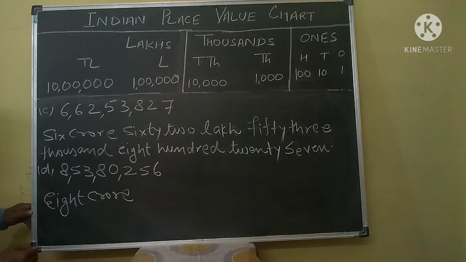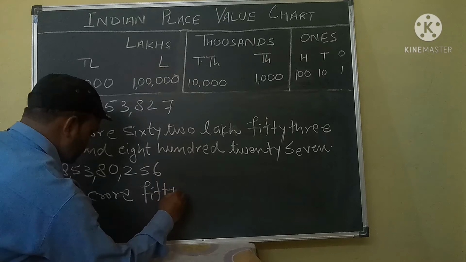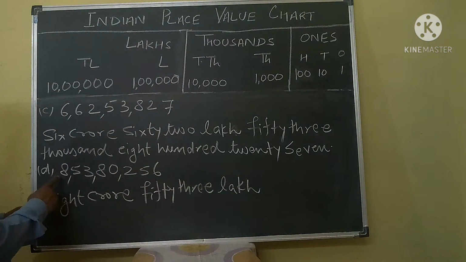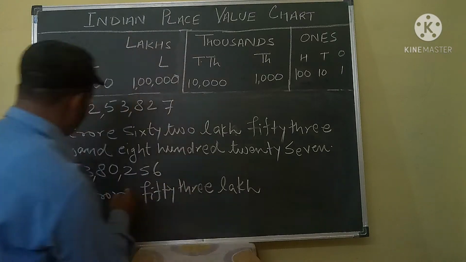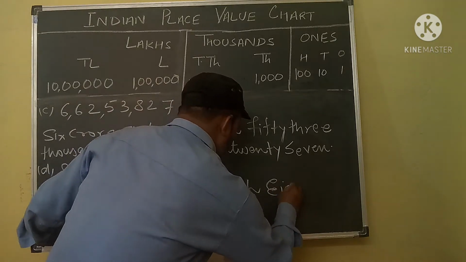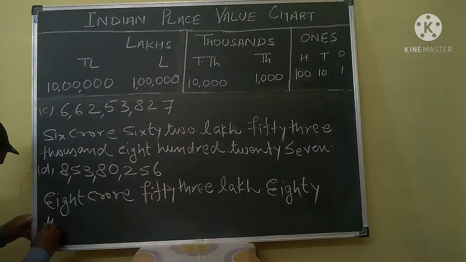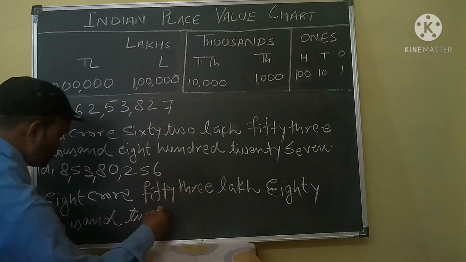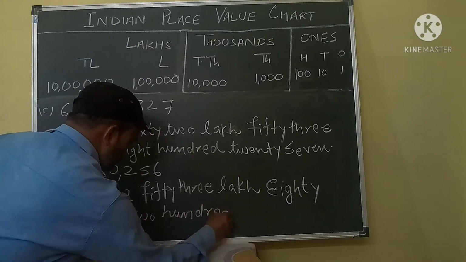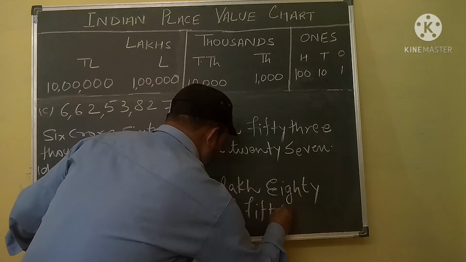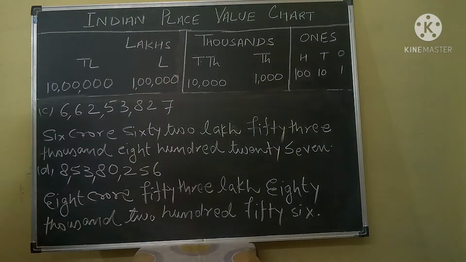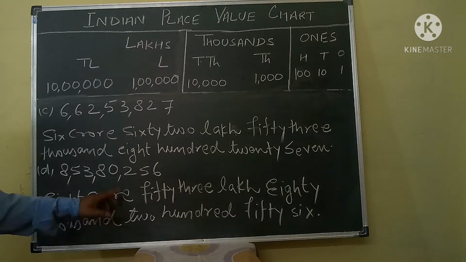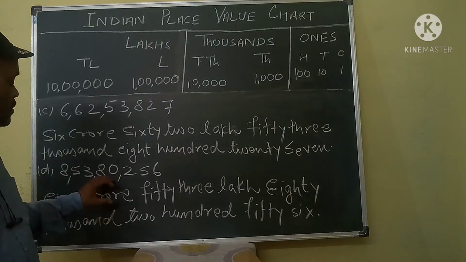8 crores, 53 lakh, 80,000, 256. Your required answer is 8 crores 53 lakh 80,256. This is the required answer for your required question.